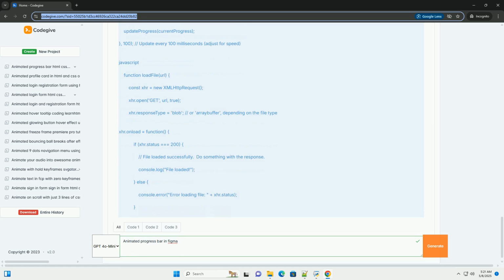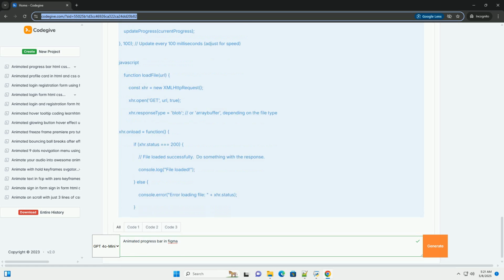By following these steps and experimenting with different styles and animations, you can create a compelling and informative animated progress bar that enhances the user experience on your website. Remember to consider the context in which the progress bar will be used and tailor the design and functionality accordingly. Good luck!